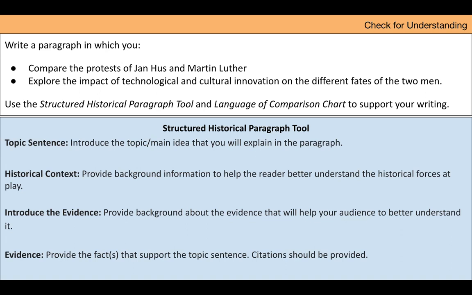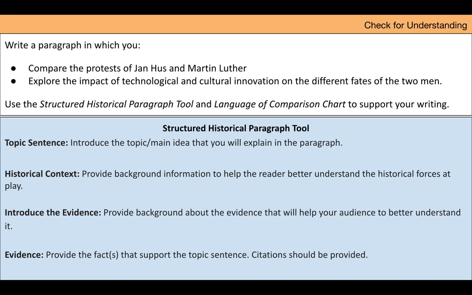Historical context. Provide background information to help the reader better understand the historical forces at play. Introduce the evidence. Provide background about the evidence that will help your audience to better understand it. Evidence. Provide the facts that support the topic sentence. Citations should be provided.